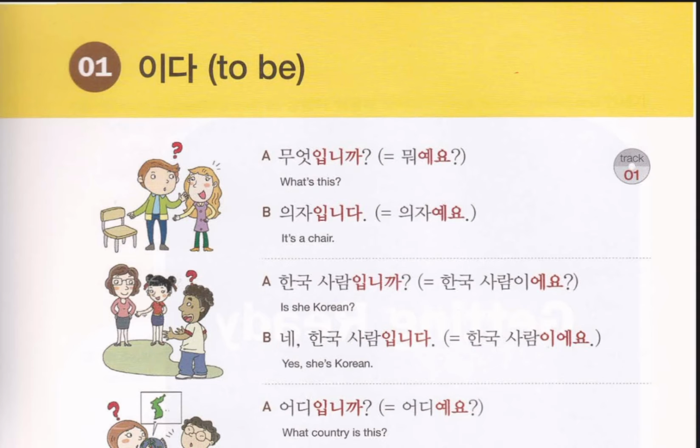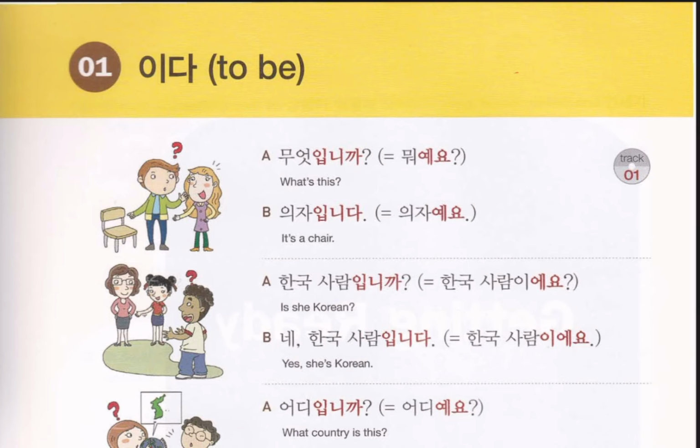So I am going to start today a new series which is Korean grammar. So you can start learning Korean grammar with easy English. And this book you can download from the link in description below. And after downloading this book you can start learning Korean language with easy English.